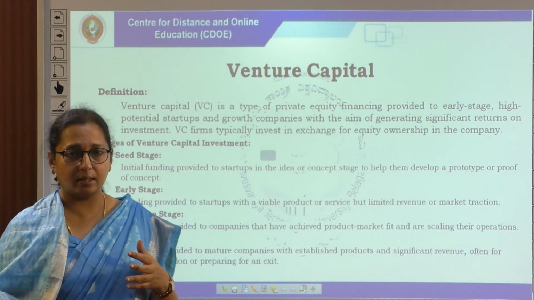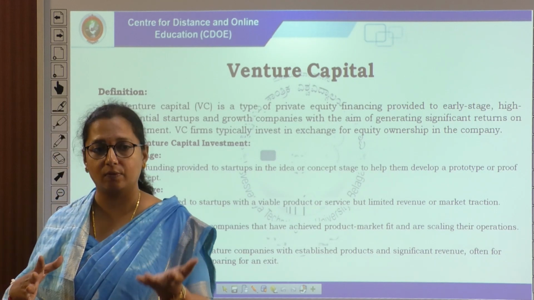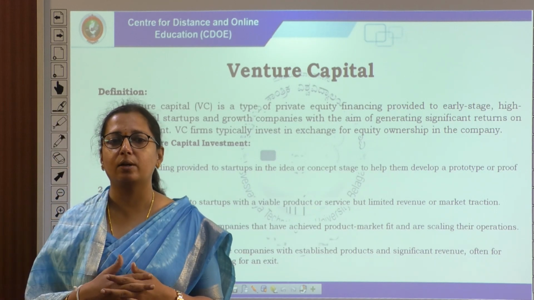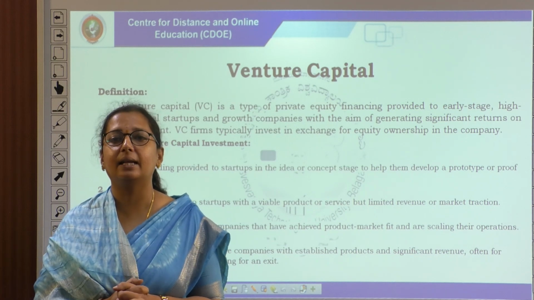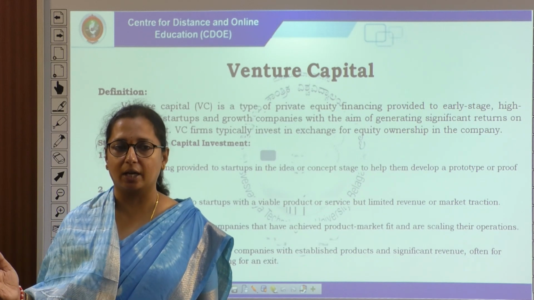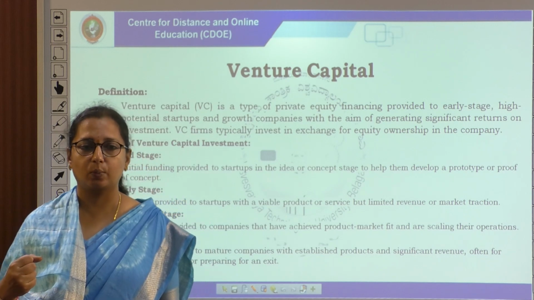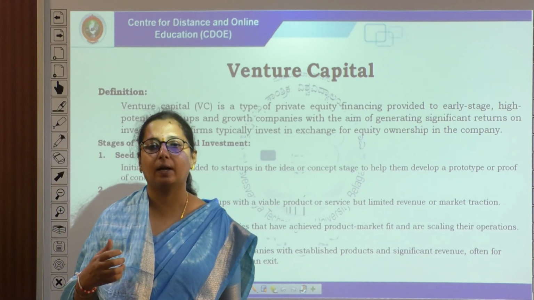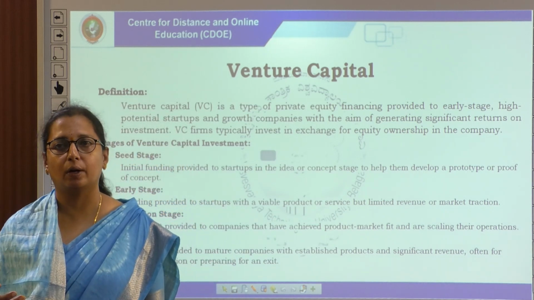Once it has been well established, we think about investment provided to companies that have achieved product market fit and are scaling their operations. That is for further expansion, the third stage. And the later stage is financing provided to mature companies with established products and significant revenue, often for further expansion or preparing for an exit.